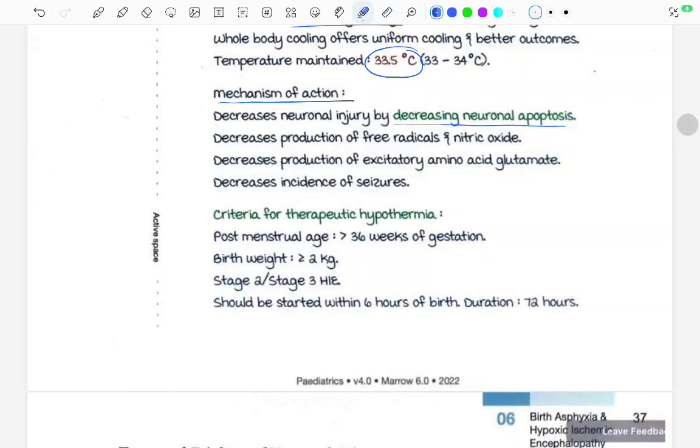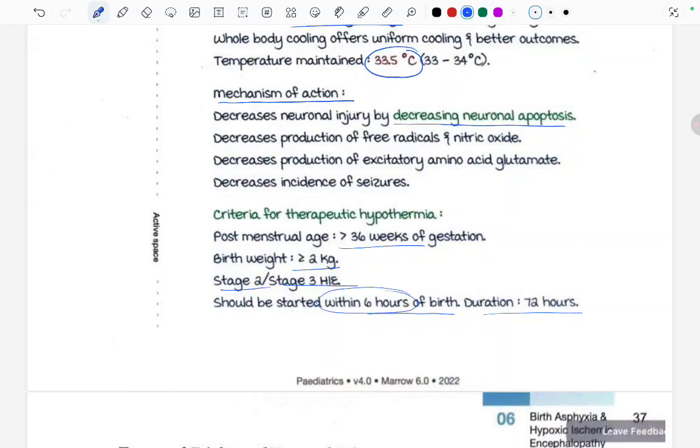So coming to the criteria of therapeutic hypothermia. Post-menstrual age of more than 36 weeks of gestation, birth weight of more than 2 kg, and stage 2 or stage 3 hypoxic ischemic encephalopathy. This therapeutic hypothermia should be started within 6 hours of the birth, and duration is 72 hours. Fine. What is the criteria? More than 36 weeks of gestation, more than 2 kg, stage 2 or 3 of HIE, within 6 hours of birth for 72 hours.